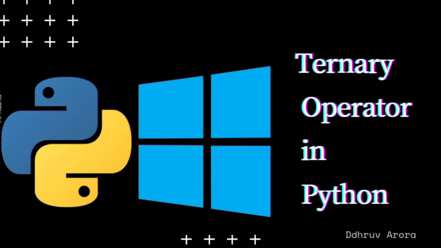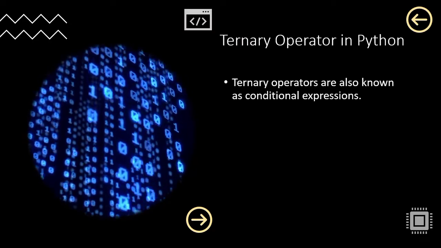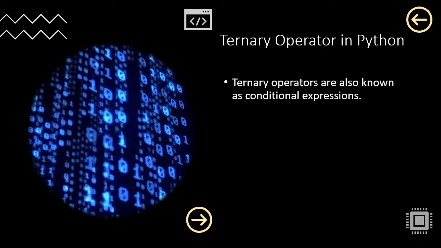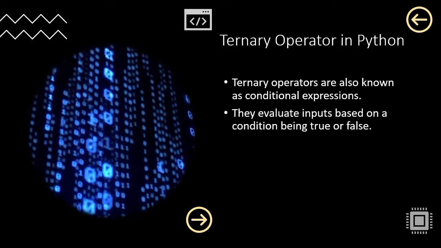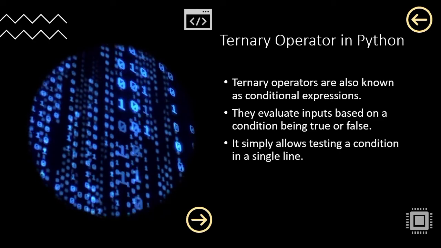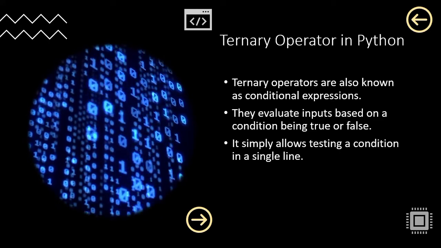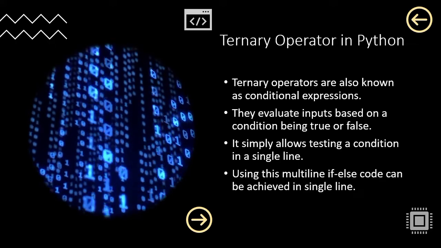So hello guys, let's continue again. Let's understand the ternary operator in Python. Ternary operators are also known as conditional expressions. They test the given input based on the condition being true or false. It allows us to simply test a condition in one single line instead of using multi-line if-else statements. So this is also a type of if-else statement, but it has been wrapped into one single line.